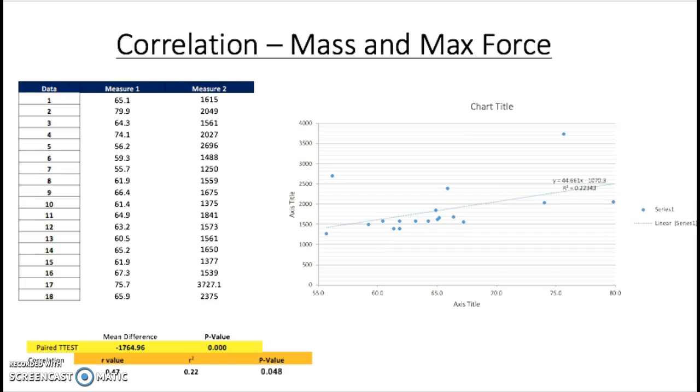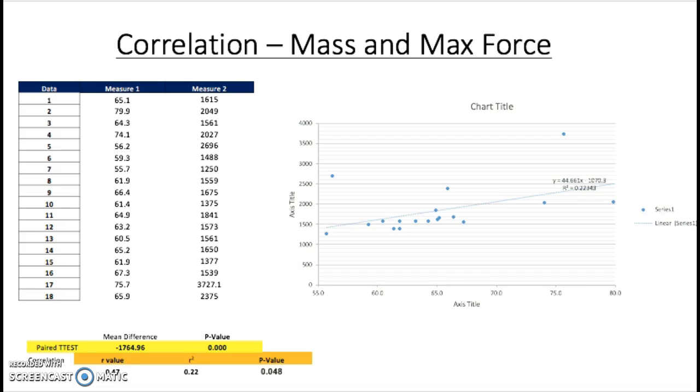The whole class's mass compared to their max force is not directly linked because the R value is 0.47, which shows that there is a moderately positive correlation because 0.47 is almost halfway to 1, which suggests that possibly a greater mass results in a larger force. Sometimes, depending on the mass, the max force is larger, but not every time.